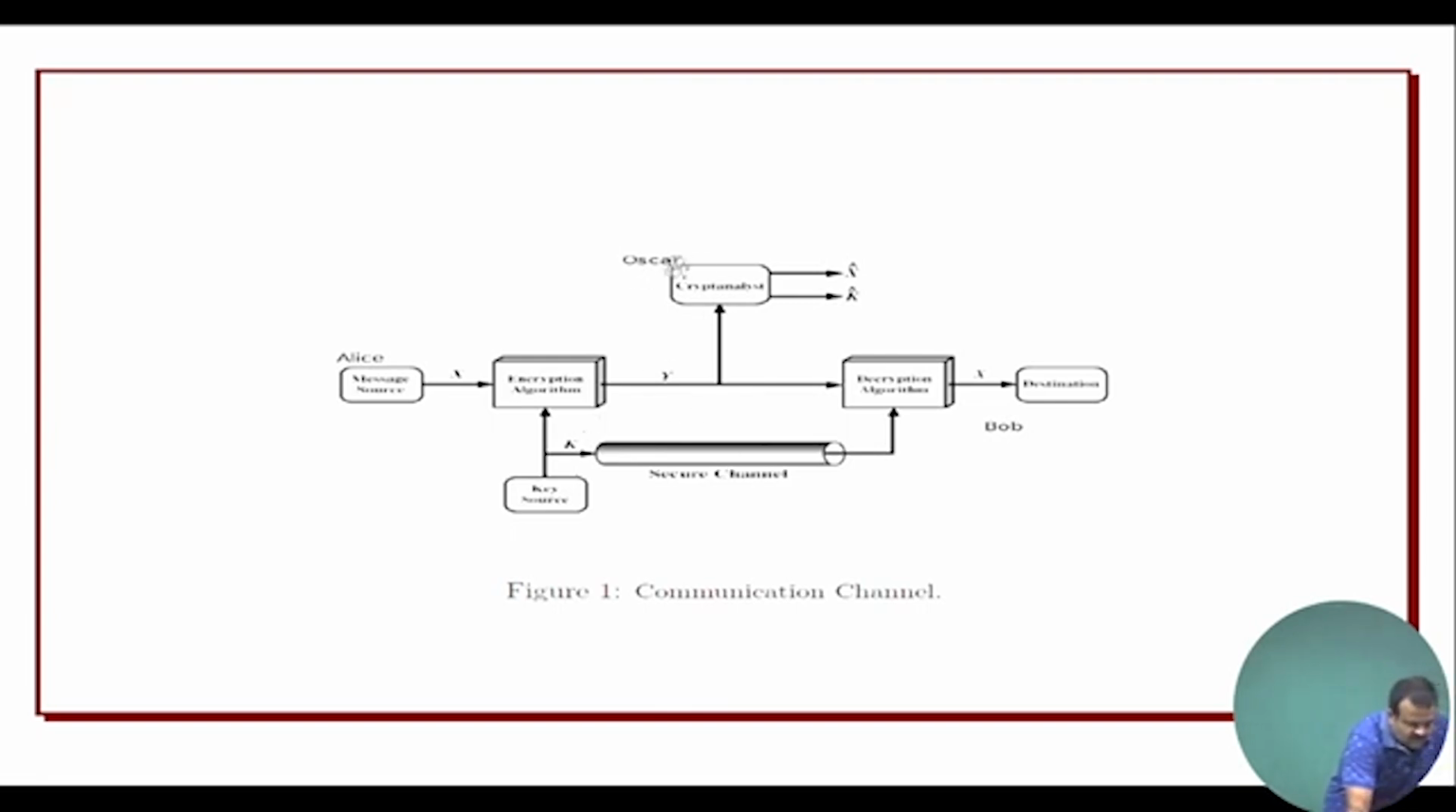And Oscar is the bad guy, the third party, called the cryptanalyst or the hacker, who is ready to break the code. He tries to guess the key, or the plain text, the message Alice sent to Bob. So, this is a typical communication channel in cryptography.